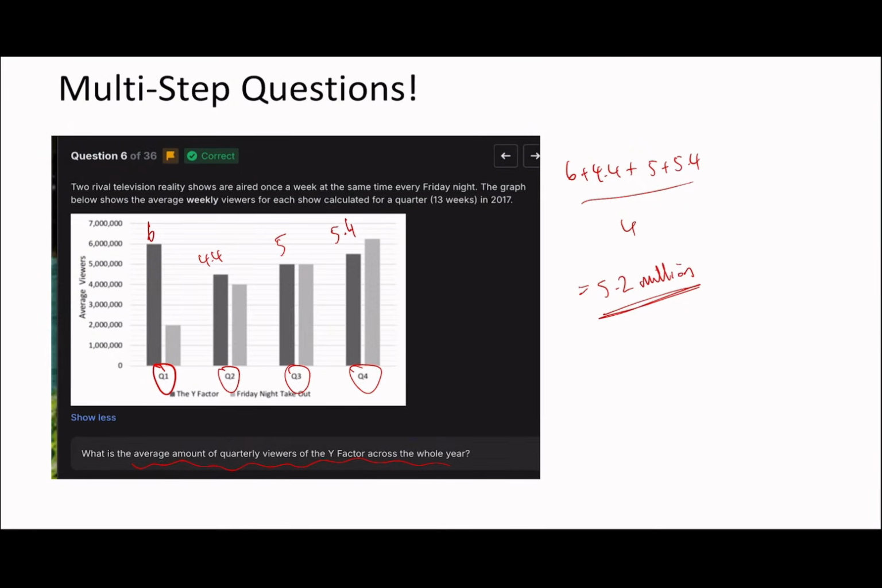The query that someone raised, and I actually agree with them, is why isn't the fact that this is average weekly viewers taken into account here? And I'll be honest, I think this is just a badly calculated, badly worded question. I think it should have said, what is the average amount of weekly viewers per quarter across the whole year? But they said average amount of quarterly viewers.